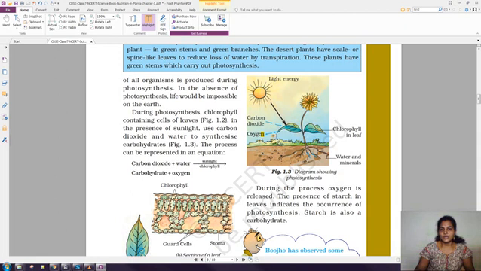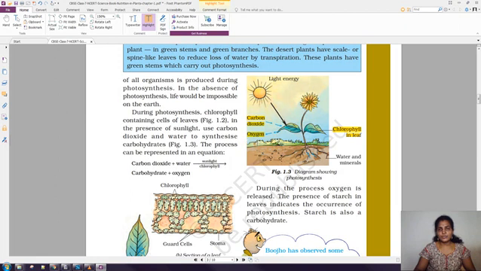Okay, and in the meantime, we just see the arrow mark here. How is it? It is in the outward direction. That means the oxygen is coming out. So it is liberating oxygen. Okay, so it's taking carbon dioxide, chlorophyll, sunlight, and water and minerals from the soil. And at the same time, it's liberating oxygen to the environment.